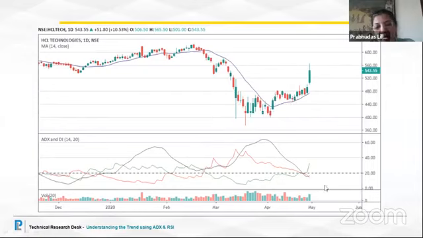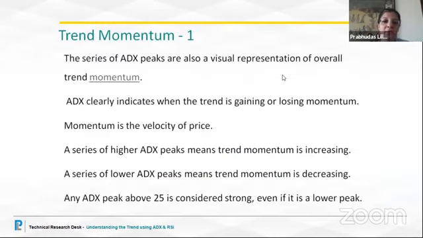And once we see a pickup coming in, that is the ADX rising above 25, we know that there is strength in the momentum, and we are here for higher targets. So this is how we have studied two stocks with the help of this indicator. Now let's get back to some notes.